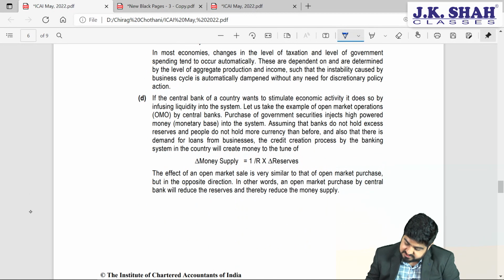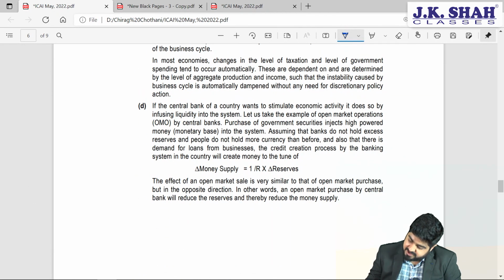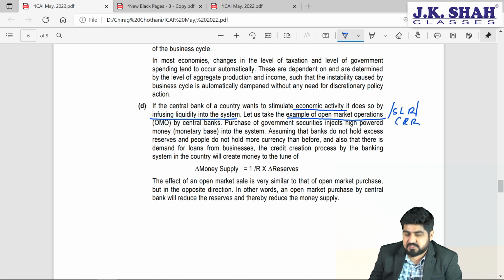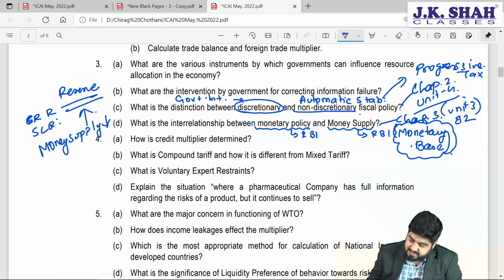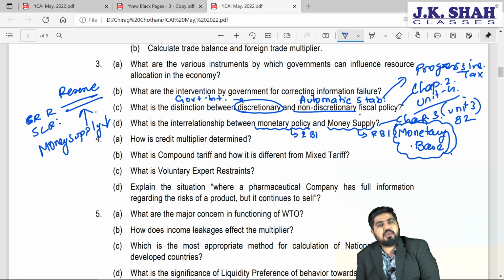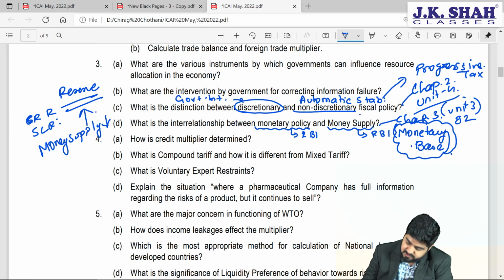So if you observe in this case, if the central bank of a country wants to stimulate the economic activity, it can do so by infusing liquidity or reducing liquidity. Here they have taken the example of open market operation. Instead of that, we can also take the example of SLR, CRR, repo rate, reverse repo rate, etc. Then we have to speak about government securities, which inject the high powered money, that is nothing but the monetary base which we spoke about here, and how it improves the money supply in the economy. I hope friends you are very clear in this. That completes our entire question number 3. Now let's focus on the next question, question number 4.